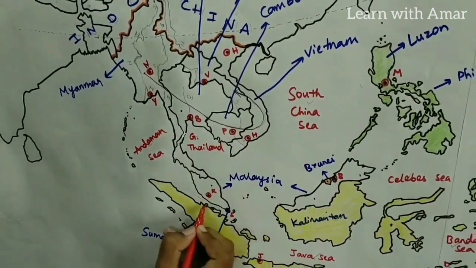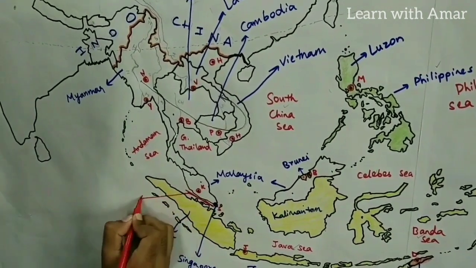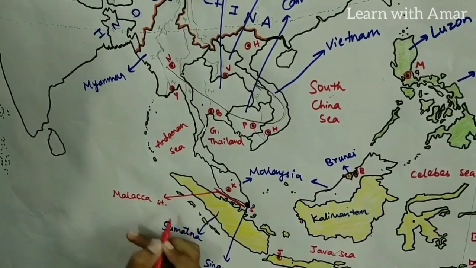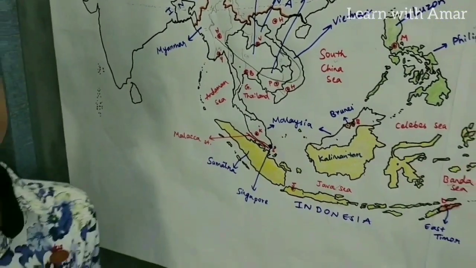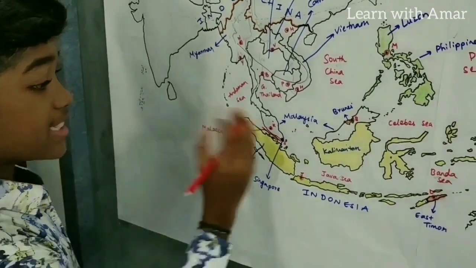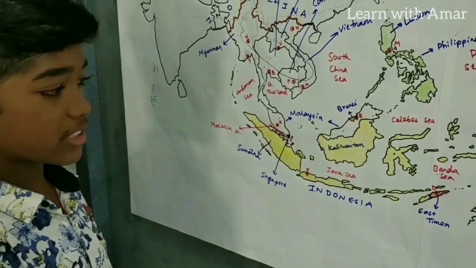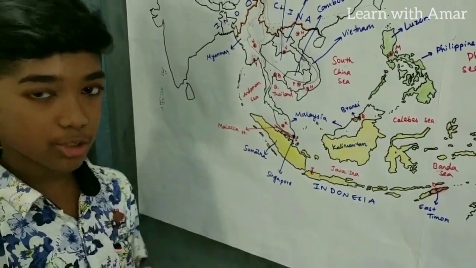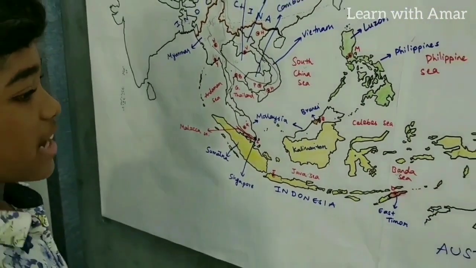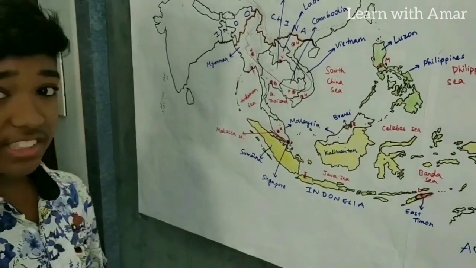Right, and here we find the longest strait in the world. Now what is it? It is the Malacca Strait. Where is it located? It is located between the western part of Malaysia and the Sumatra Island. This strait is known as Malacca Strait, which is the longest strait. Right, so we have completed the seas, the water bodies too.